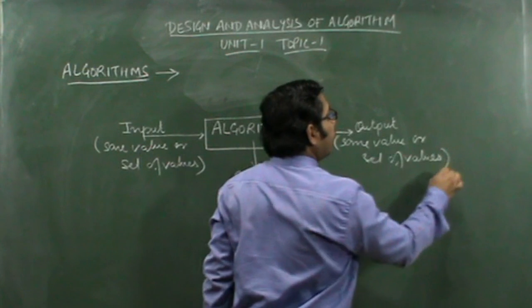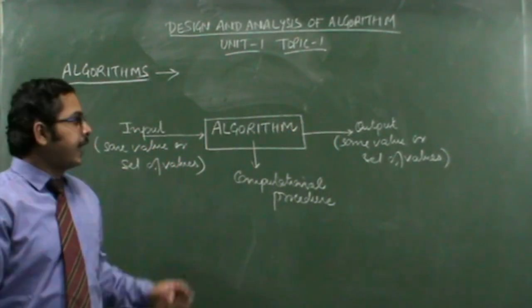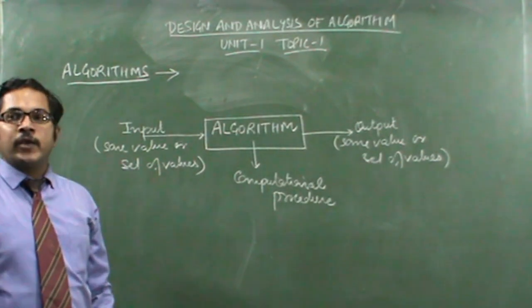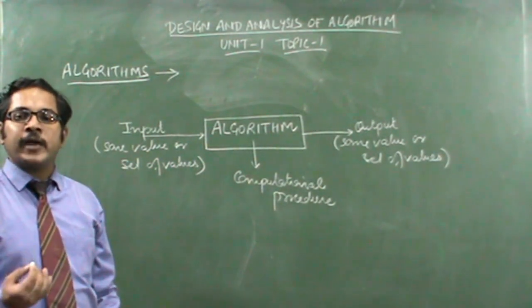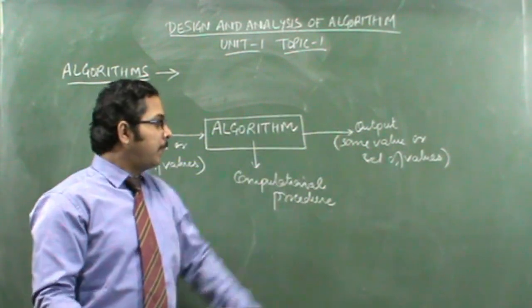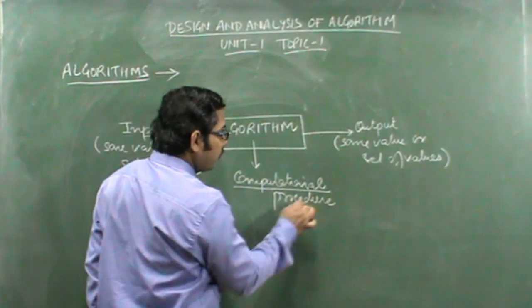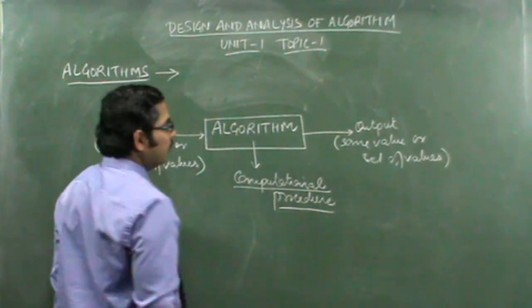Thus we can say an algorithm is a sequence of computational steps that transform the input into the output.